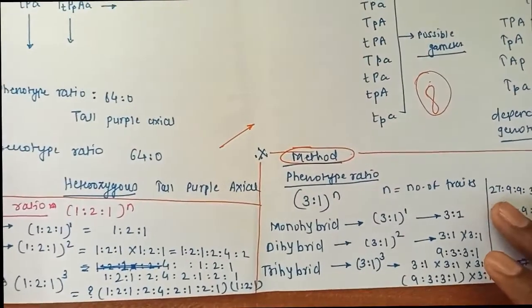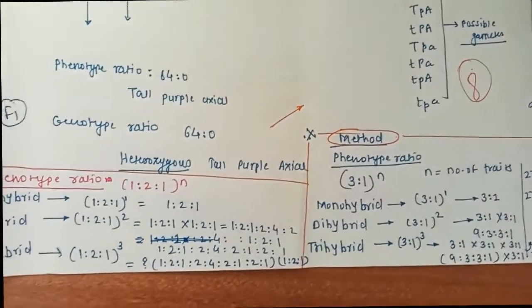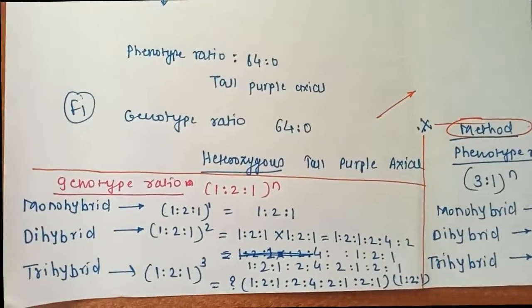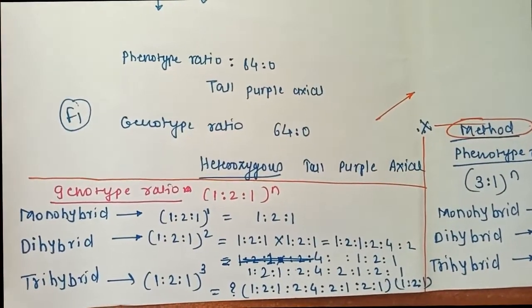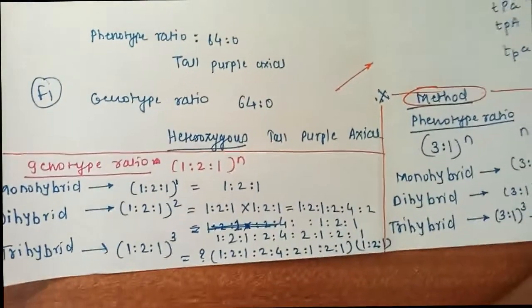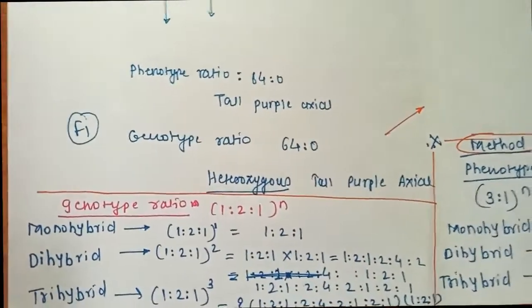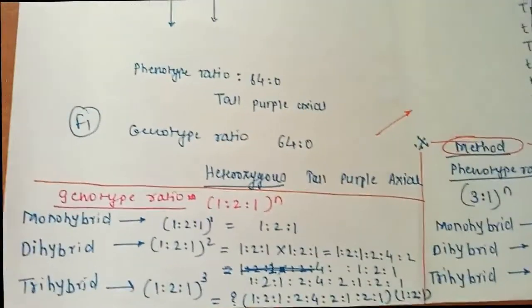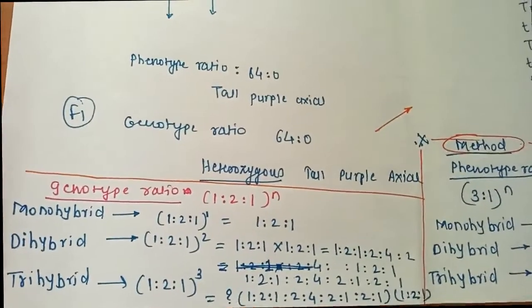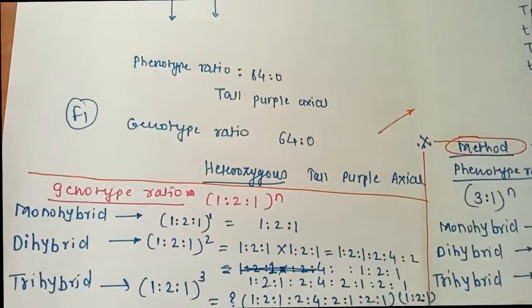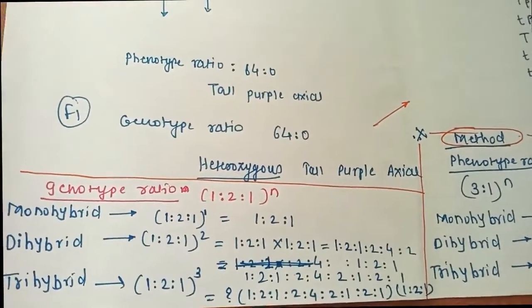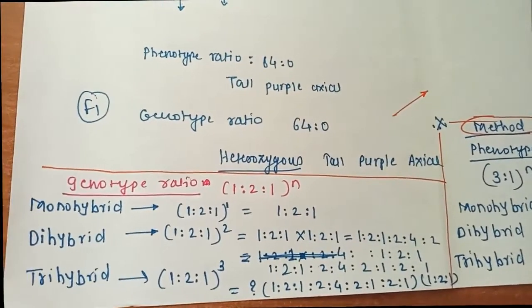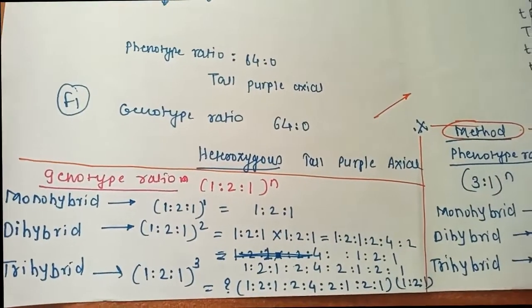Now, finding the genotypic ratio at the end of the F2 generation in a trihybrid cross is a very hectic task. But for MCQs they may ask you what the genotypic ratio is for the second filial generation for the trihybrid cross, and in the exam we don't have much time. Hardly you get 2 minutes or 1.5 minutes to solve this question. You cannot just make a Punnett square of 64 elements and take a chance. It will take about 15 to 20 minutes, and that's very costly. So we'll discuss how mathematically we can solve this one.